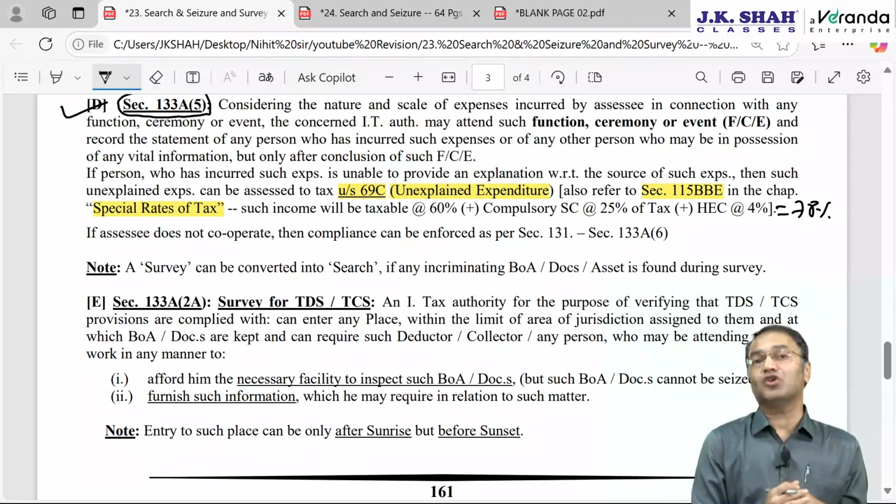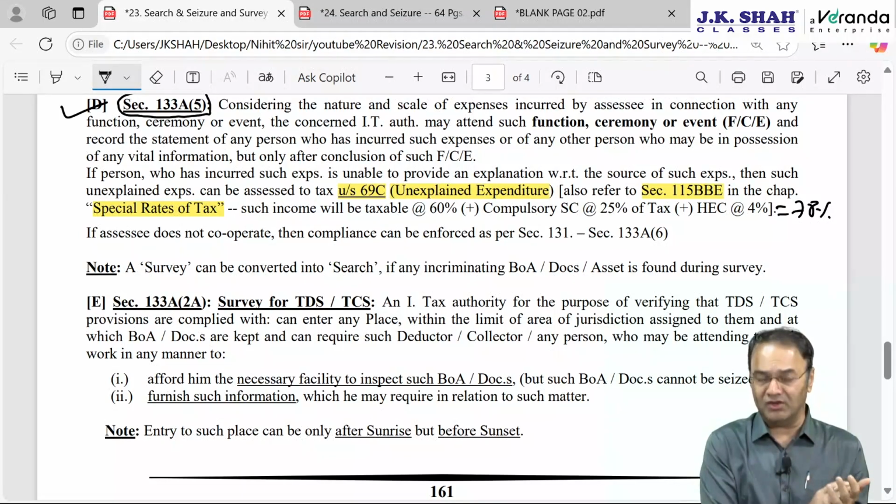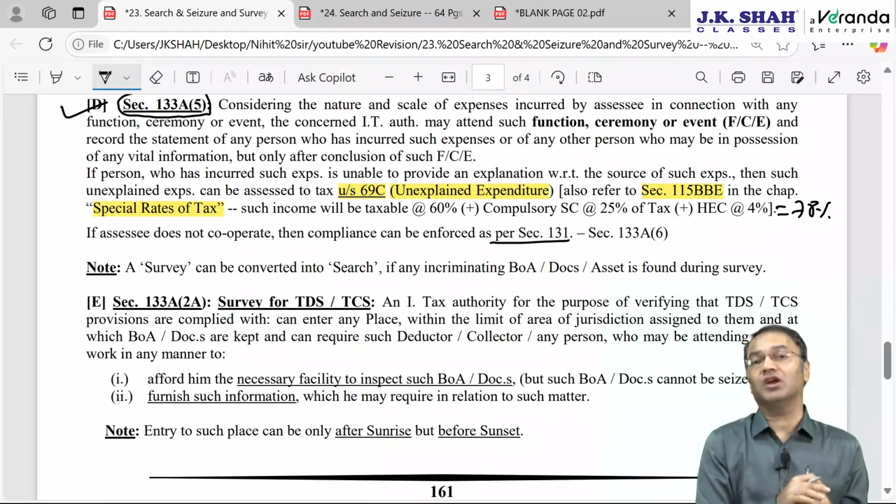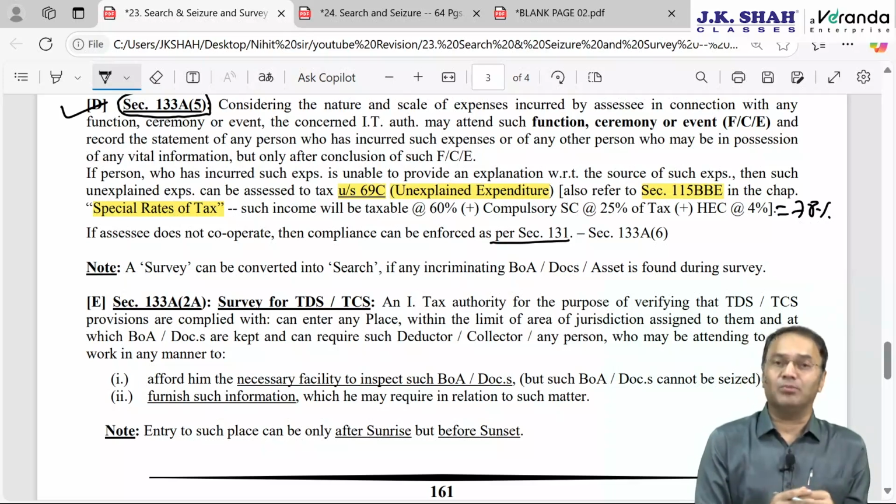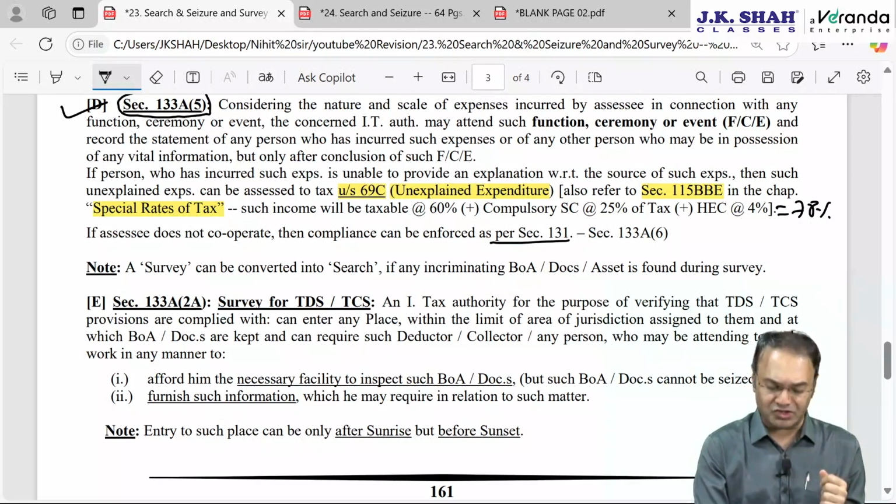And if the assessee does not cooperate, meaning the assessee does not permit entry in the function, ceremony, event, then section 131 can be invoked, meaning thereby as per 131, if you recollect, all the powers of a civil court under CPC 1908 are available, meaning these people can take help of police and forcibly enter the function, ceremony, event.